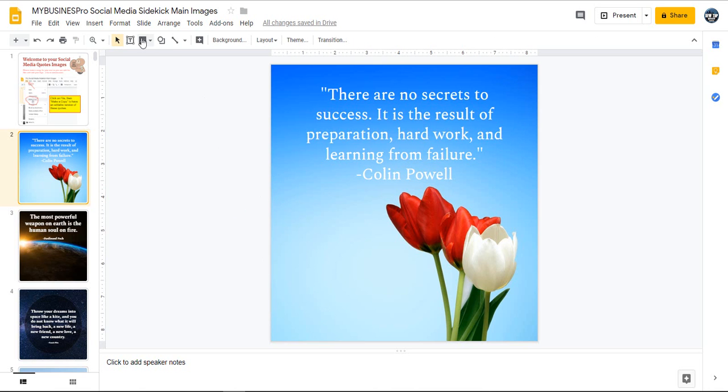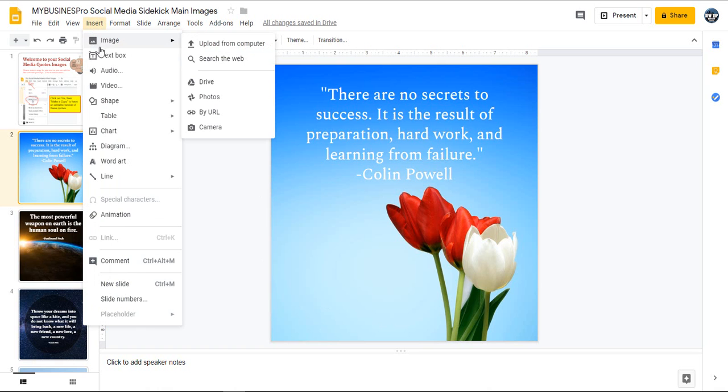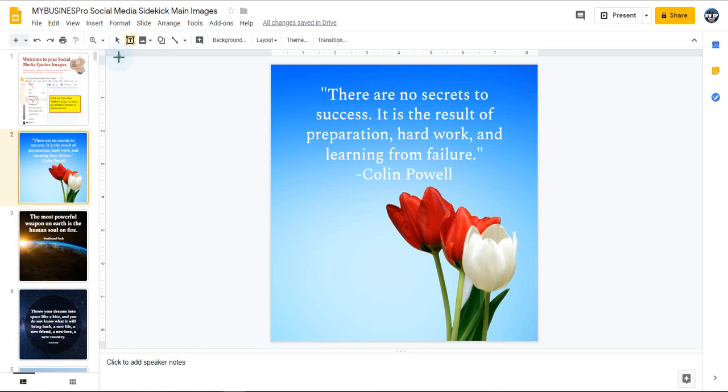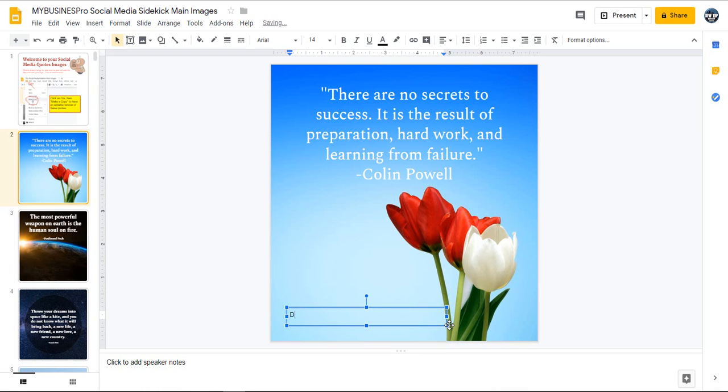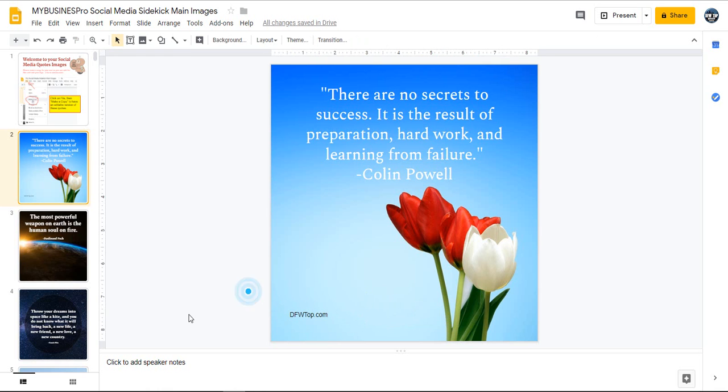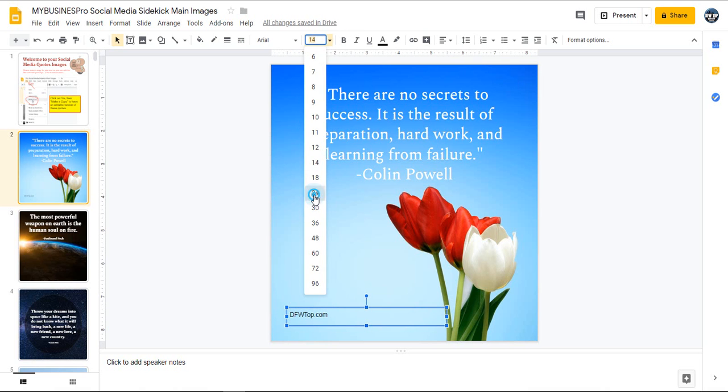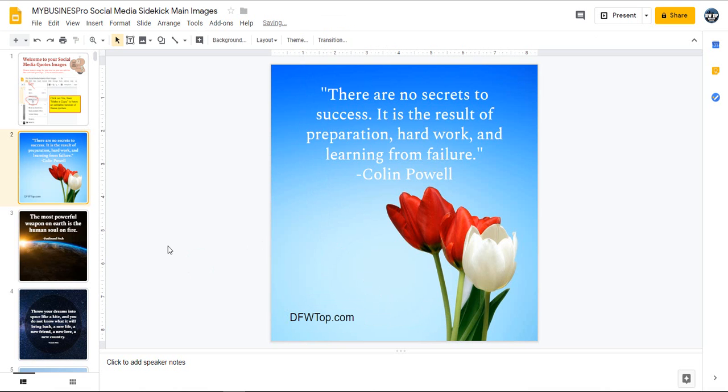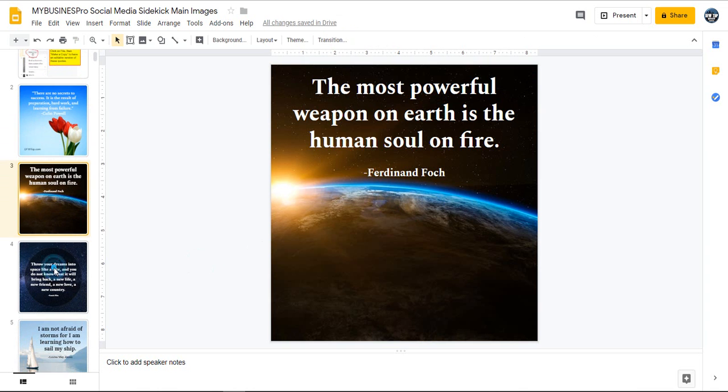Now here's the fun part. I want you to go in here and I want you to insert either an image that you upload from your computer. This will be your personal image, like your logo, or you can just go in here and put your website, dfwtop.com. It could be that simple. Now you want to make it prettier, you want to make it bigger to fit your branding. And so these first few images, you see these really pretty images.